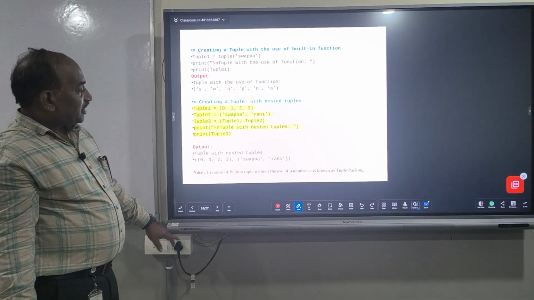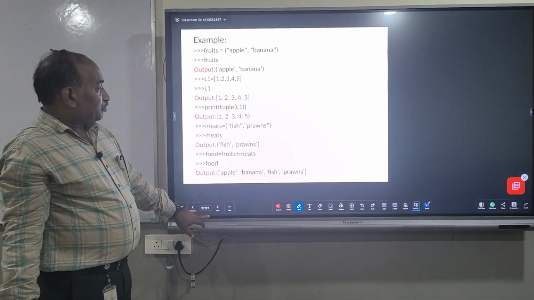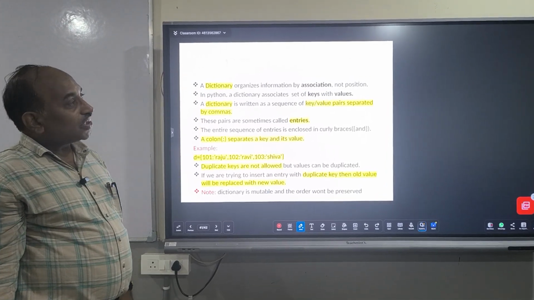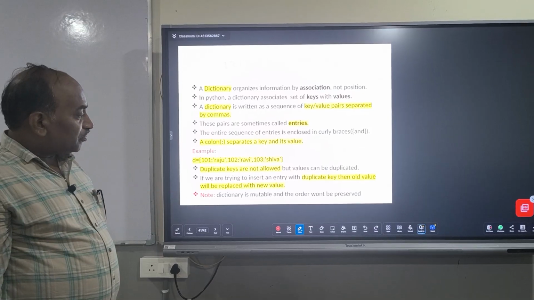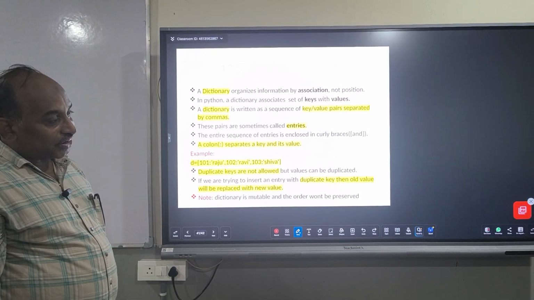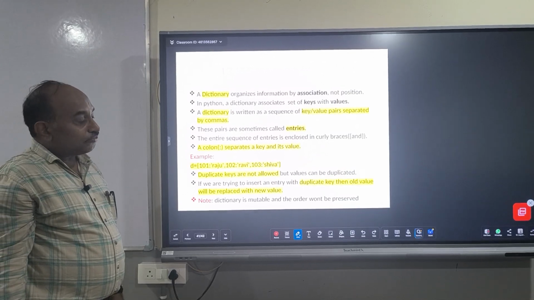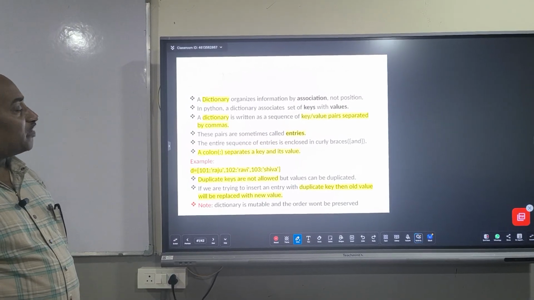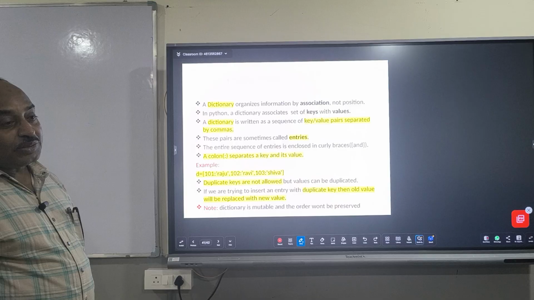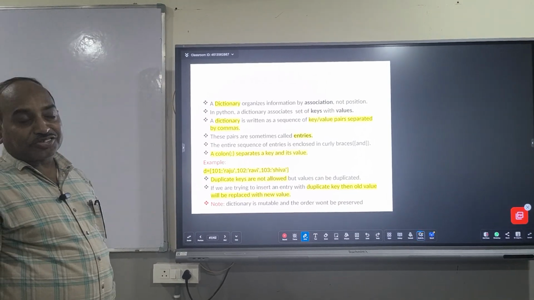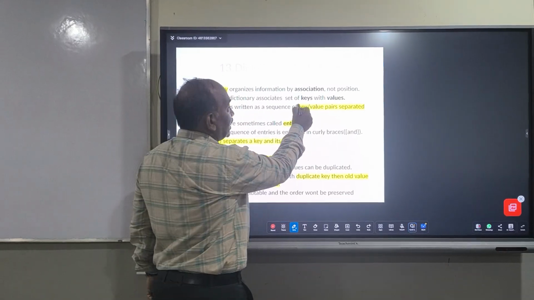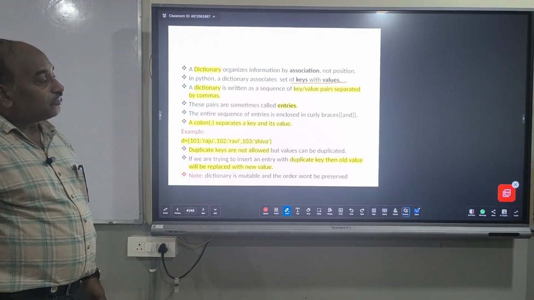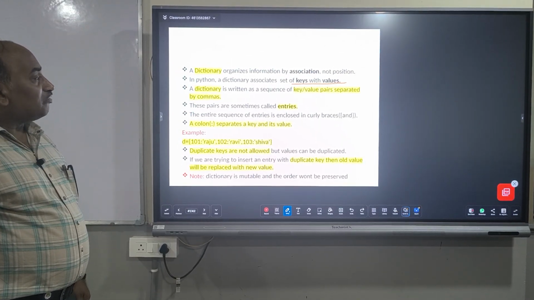And coming to dictionaries, now we'll see the dictionary data type. What is a dictionary? Just as we use dictionaries for searching keywords like tough or difficult words in an English dictionary, in the same way here we store different values under a dictionary data type. But the condition is that it stores the content as a set of keys with values. That means it can store not only single values, but also keys with values.